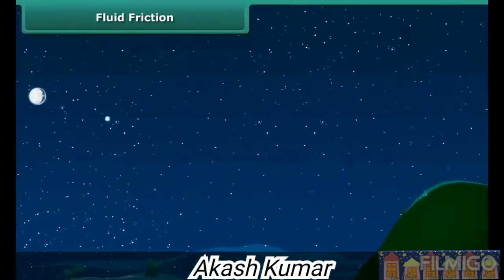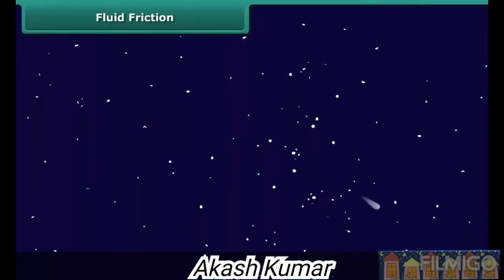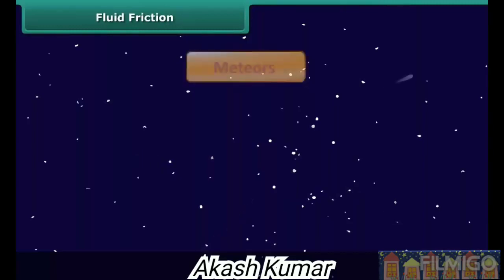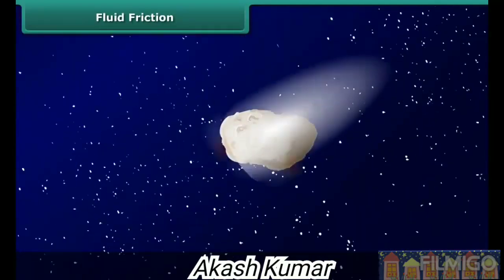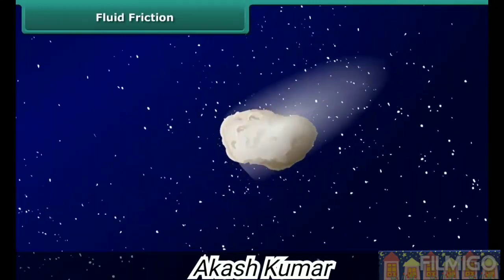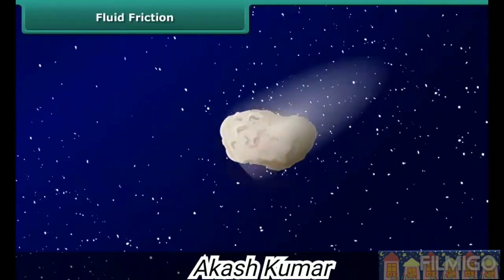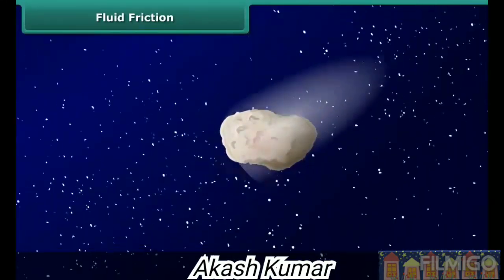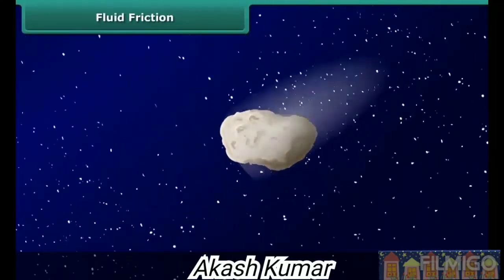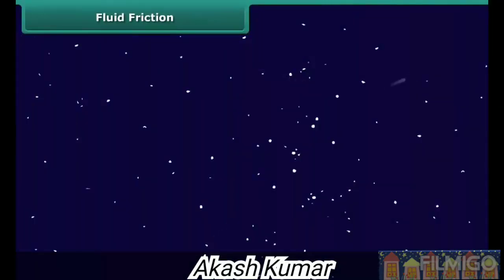In a clear night sky, shooting stars can be seen. These are small pieces of rock material floating in space called meteors. Do you know why it catches fire? When a meteor skids from space and enters the Earth's atmosphere, it rubs against the air. The speed of the meteor is extremely high, hence it comes across very high friction while moving through air. This generates heat and burns with a flame. The burning meteor leaves behind a streak which appears like a shooting star.